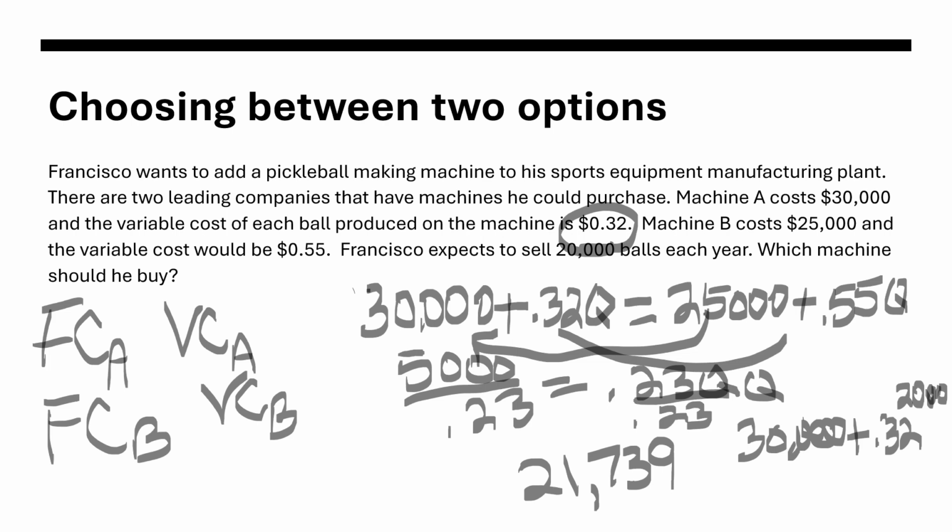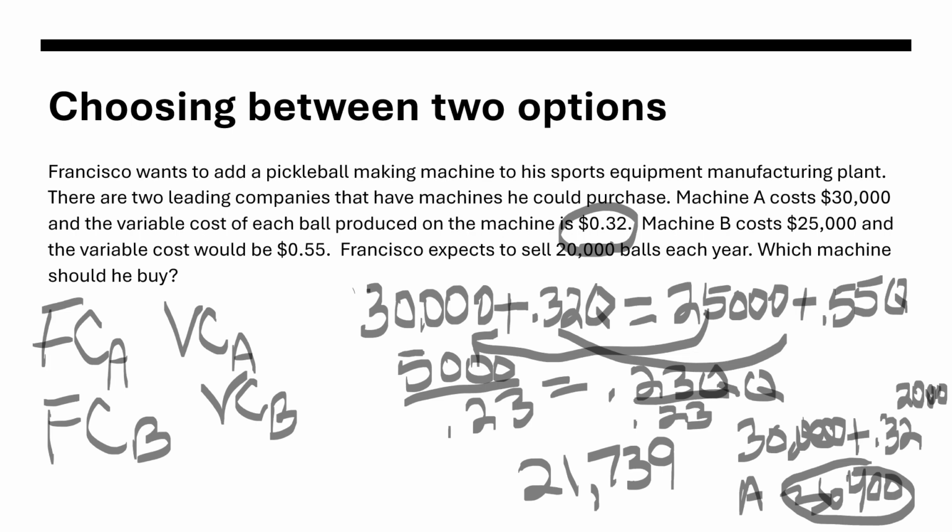And the answer to that is it would cost him to use this machine $36,400. That's his cost of machine A.